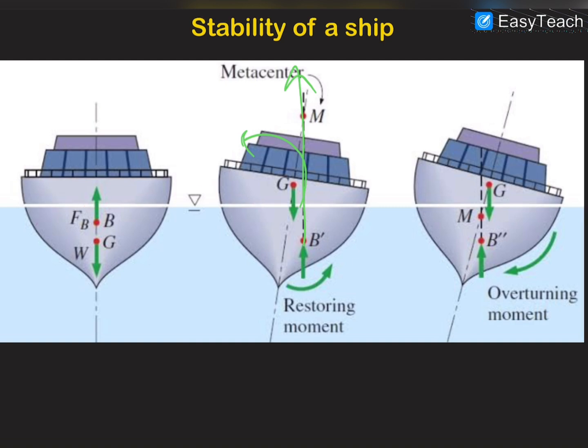But in cargo ships, you have seen that there are blocks which are stacked on the ship like that. Due to these stacked blocks, the center of gravity in cargo ships goes up, and therefore the metacenter comes below the center of gravity, and due to this, the buoyancy creates a torque about the center of gravity which is a clockwise torque, and which topples the ship, and the ship gets overturned.